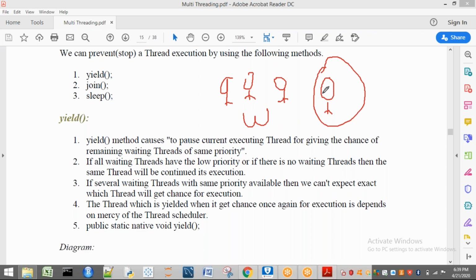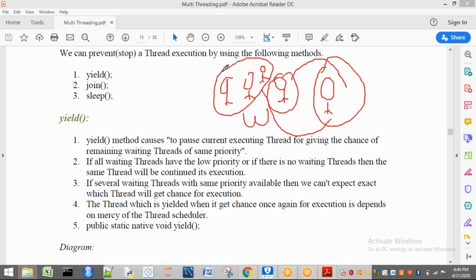Whenever this is executing here, it has passed itself and has given chance to this thread. Now what happens? This thread enters into running state, and this thread comes into waiting state. Now tell me, how many are in waiting state? Three threads are waiting. All are having the same priority. Can we expect which thread is going to execute next?